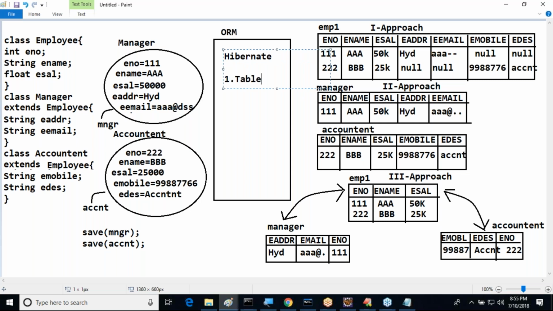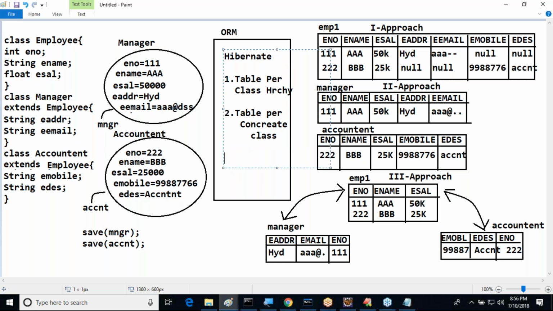One is table per class hierarchy. That means first approach: the total class hierarchy is represented in the form of a single table. Second one is table per concrete class. Second approach. Table per concrete class in the sense, for each and every subclass, a separate table. In general, subclasses are concrete classes and the superclass may be an abstract class. So for each and every subclass here, we have taken a separate table.